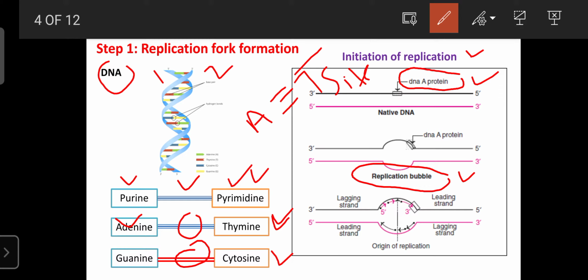Then this is the site for the origin of replication, and in this phase the DNA protein can modify the DNA molecule, which is required for the formation of the single strand. That is the role of the DNA protein, and that is known as the initiation of replication, or preparation of the DNA molecule for replication.